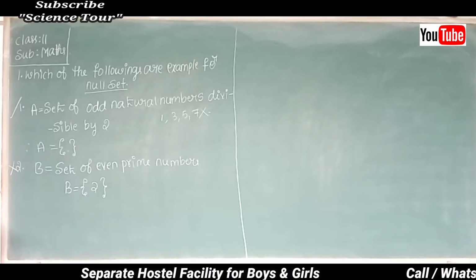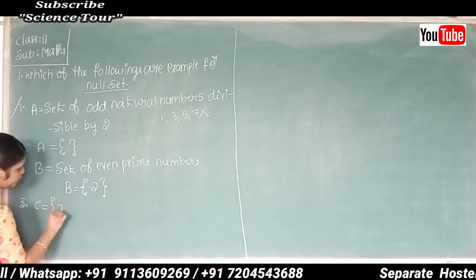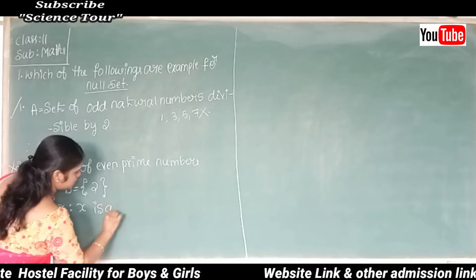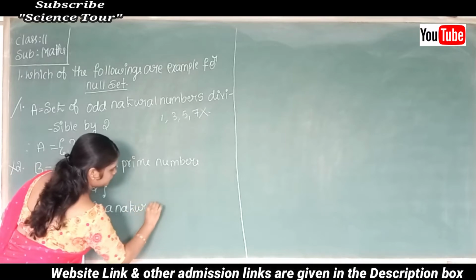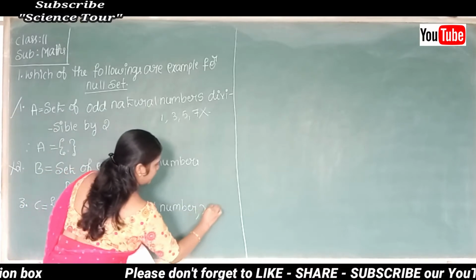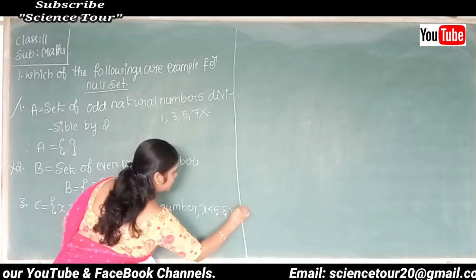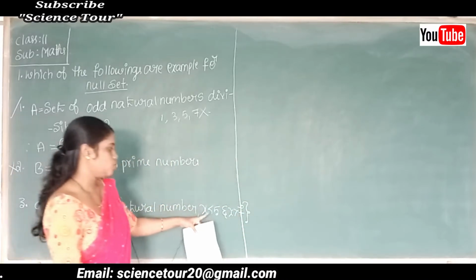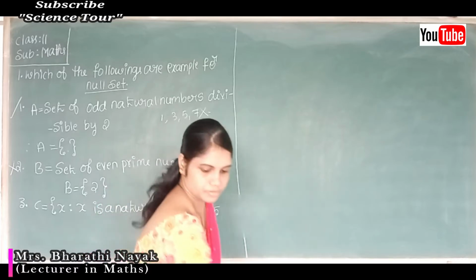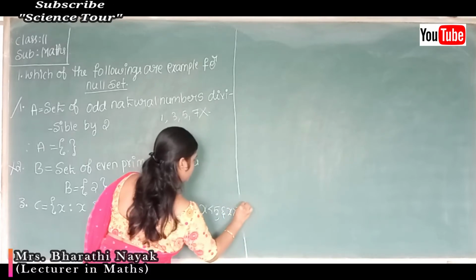We'll consider the third problem. Set C is equal to the set of all x such that x is a natural number, where x must be less than 5 and x must be greater than 7. So this is your set.